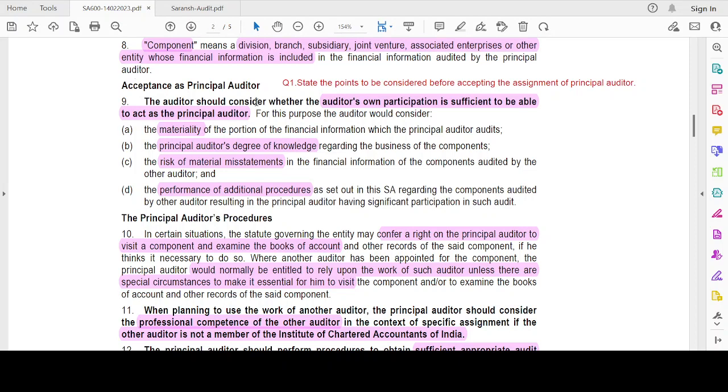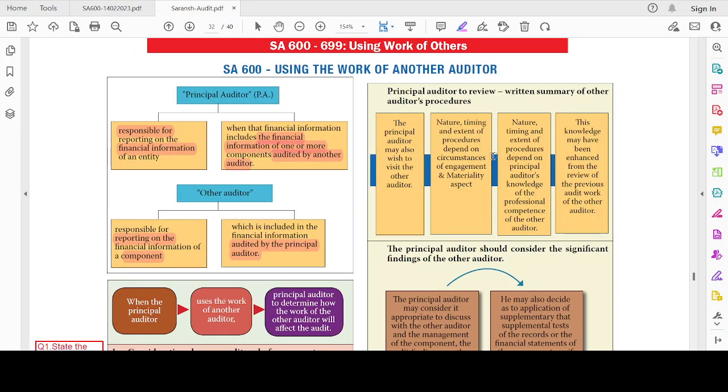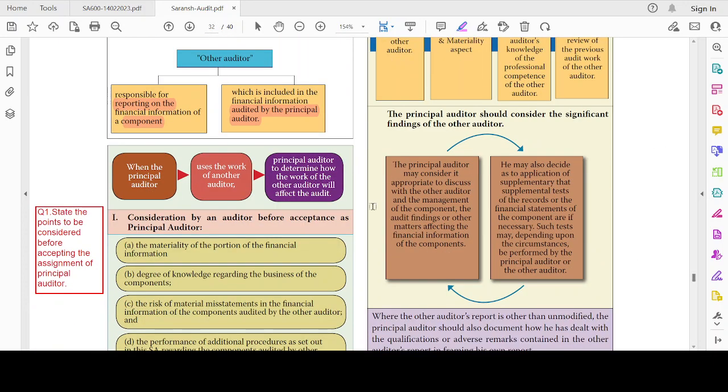Okay, now moving on to the next one. When the principal auditor uses the work of another auditor, the principal auditor has to determine how his work is going to affect the audit. We've already discussed this point. Now, moving on to the next one.